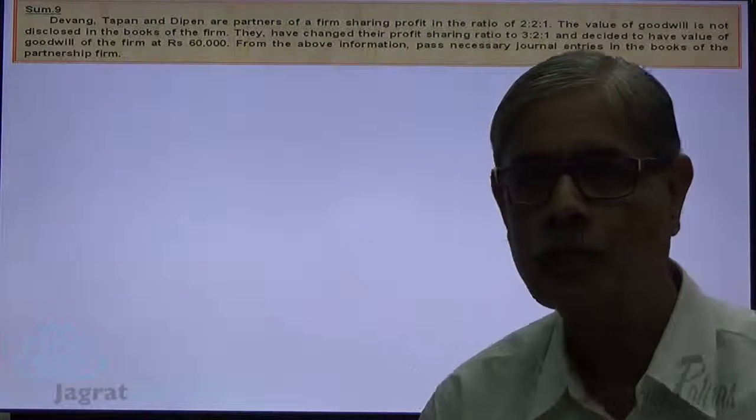Now I wish to consider one sum wherein accounting for goodwill is done in case of change in the profit sharing ratio of partners. Change in profit sharing ratio between existing partners means reconstruction of a partnership firm. Observe the sum on the screen. I read for you.